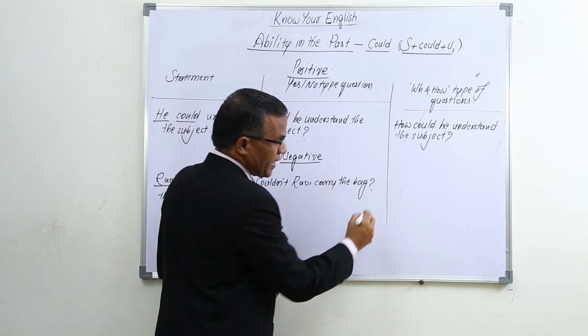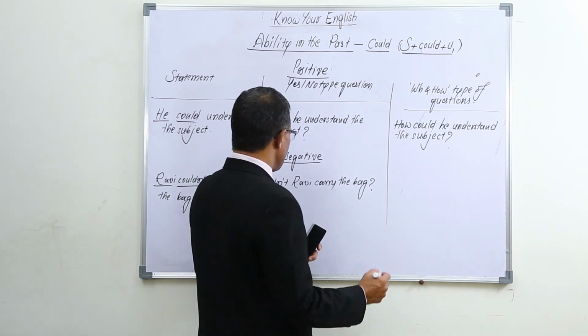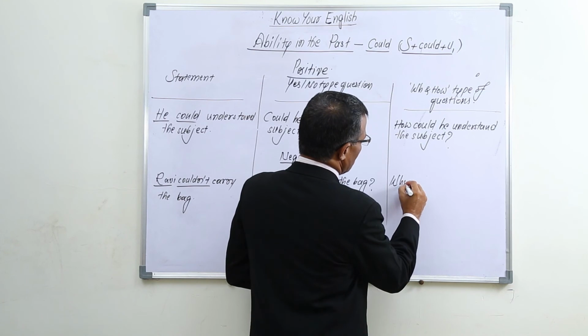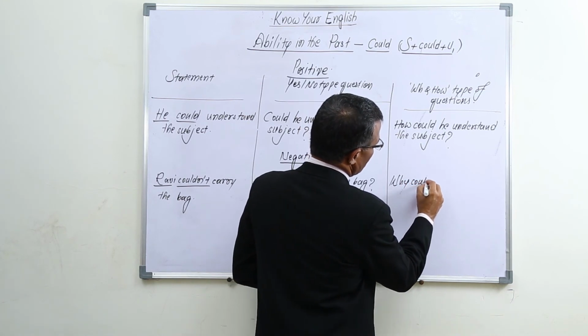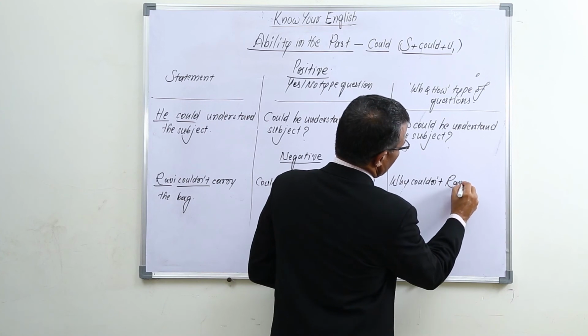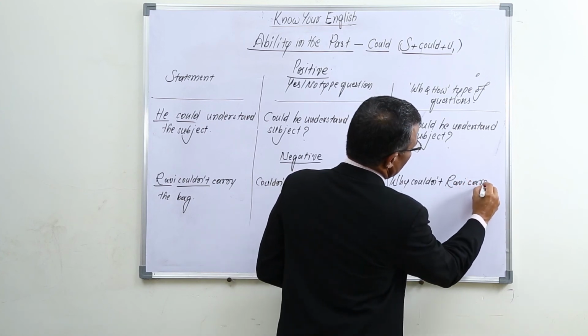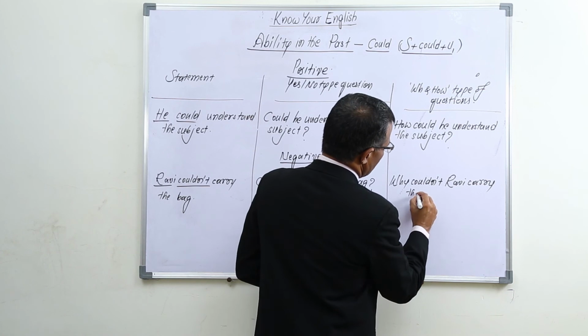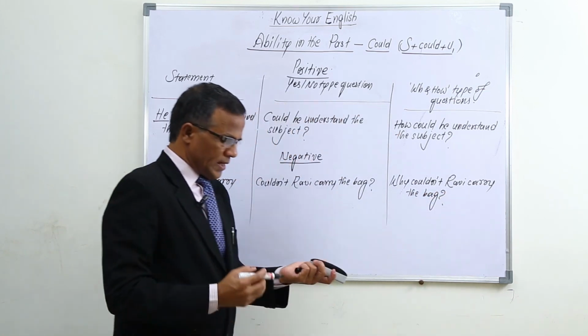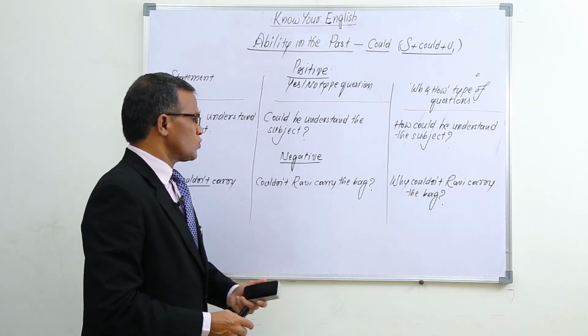Couldn't Ravi carry the bag? And WH questions like why couldn't he, or why couldn't Ravi carry the bag? In this way, we can get negative questions also.